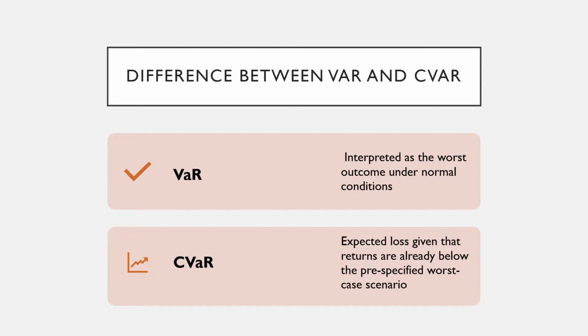On the other side, expected shortfall, or CVaR, is the expected loss given that the returns are already below the pre-specified worst-case scenario, for example, below the 5th percentile. Therefore, it represents the mean loss among the losses falling below a certain threshold.